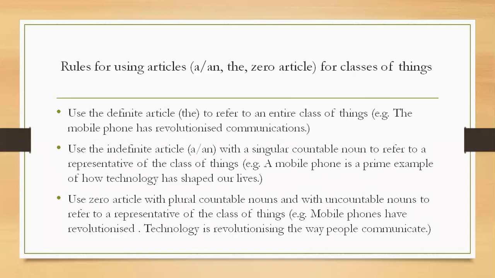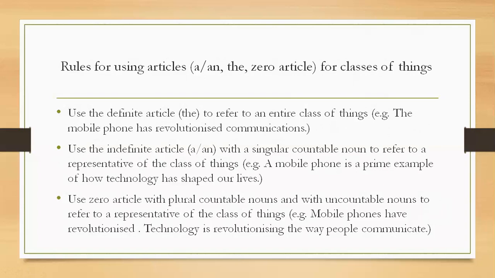Use zero article with plural countable nouns and with uncountable nouns to refer to a representative of the class of things. Example, mobile phones have revolutionized. If you notice carefully, in this sentence, mobile phones have revolutionized, no article is used. That means zero article is used. Why? Because here the sentence makes sense without an article. That is why no article is used.